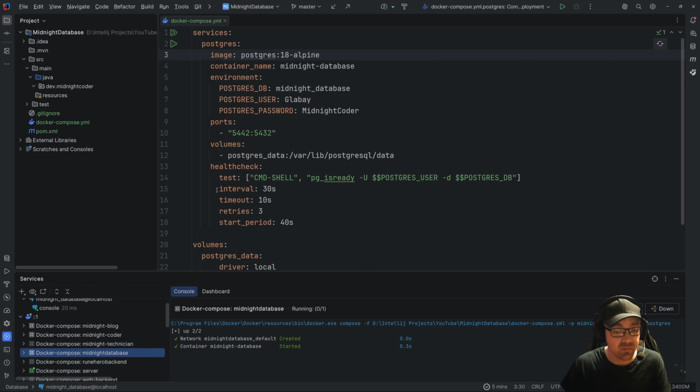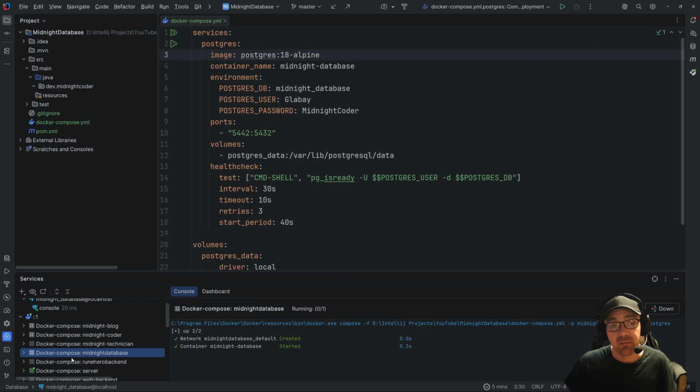Now, when we run this guy and spin it up, boom, that's simple because I have Docker. If you don't know what Docker is, don't worry. Just know that I'm running a database on my local computer. If you want to know more about Docker and how you can get yourself set up, let me know in the comments. I'll make a video on it. I'll explain it all. Anyway, back to the code.